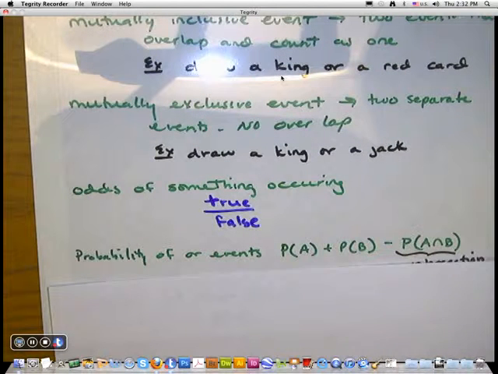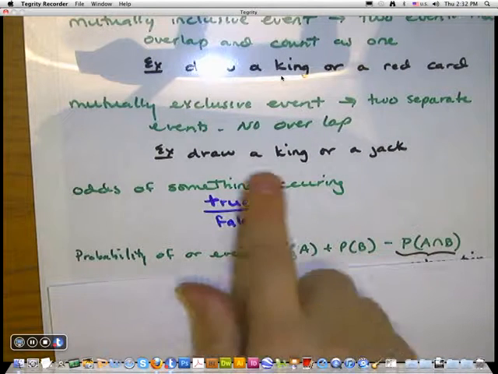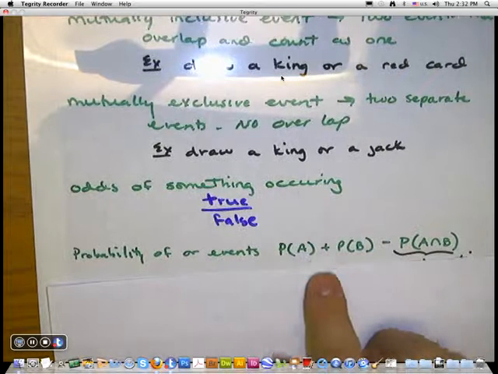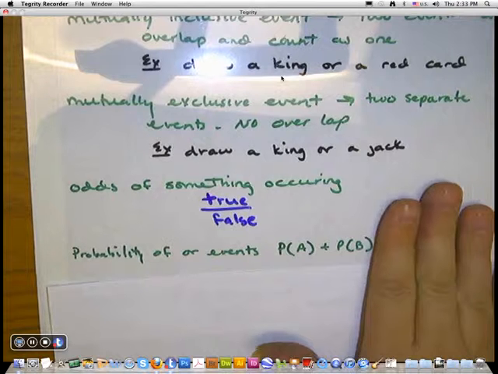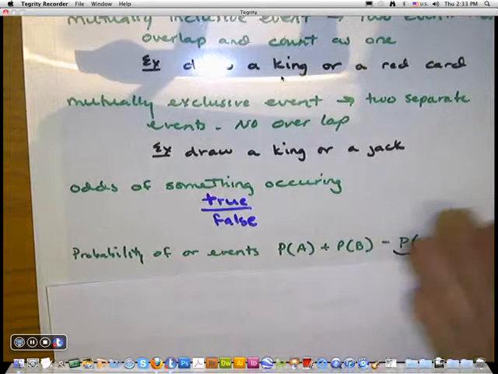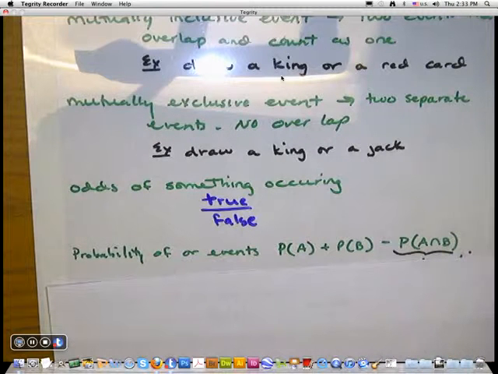All right, so the king, the red, and then you subtract the red kings, which would be 2 out of the 52. Now, if you're looking at a king or jack, you do king, you do jack, but they don't overlap, so that's not part of the equation. It's 0, so it doesn't affect anything. But that's your probability of events happening.